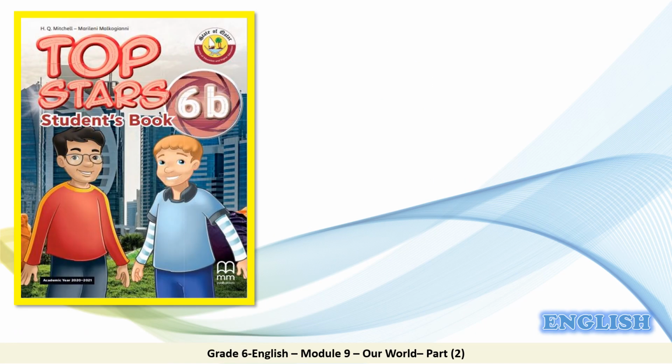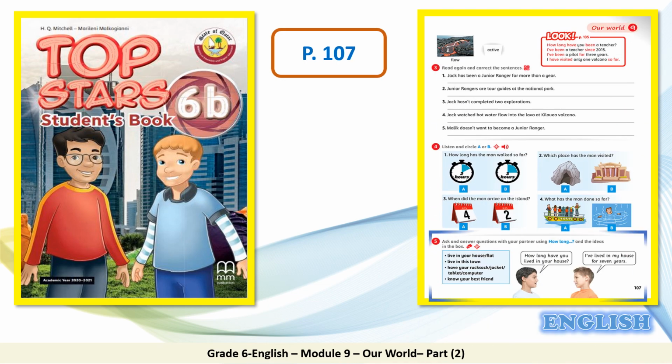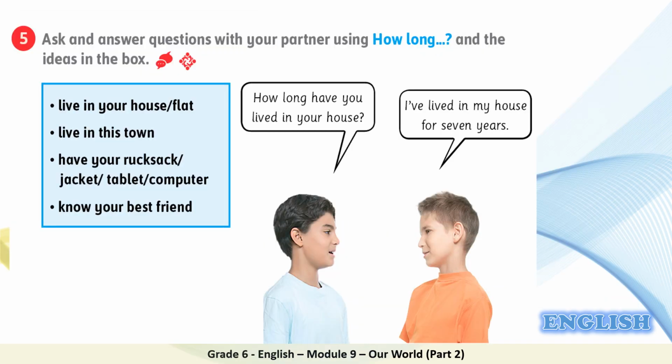Now let's move again to Students' Book, page number 107, activity number 5. In this activity, we will ask and answer questions using how long and answer using the ideas in the box. Let's look at number 1. Live in your house or flat. Let's look at the 2 boys. How long have you lived in your house? The answer, I have lived in my house for 7 years. He used for because he used a period of time, 7 years.